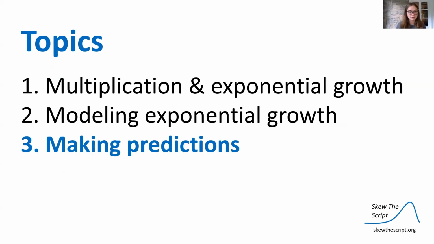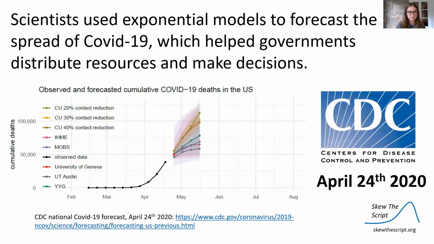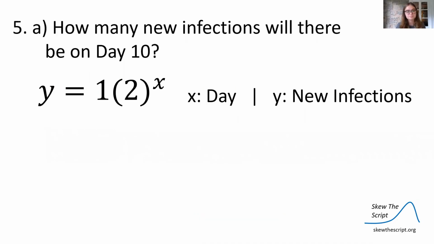Let's move on to making predictions. Scientists used exponential models to forecast the spread of COVID-19, which helped governments distribute resources and make decisions. Here we can see the CDC using different exponential models to predict the spread of COVID.